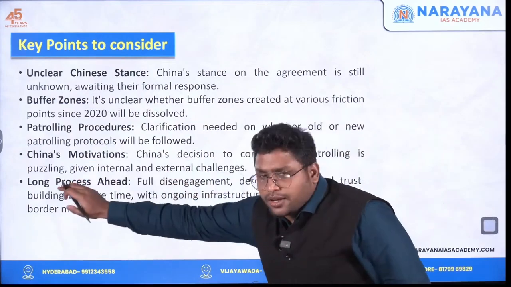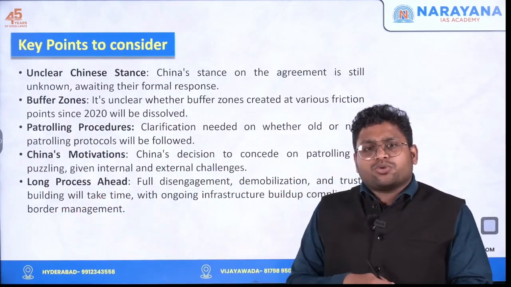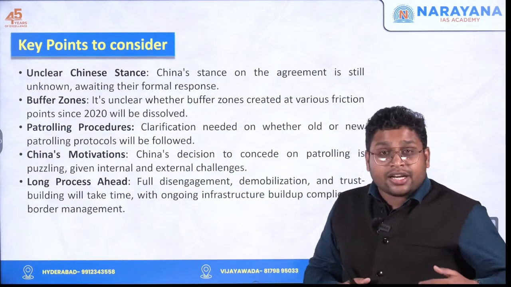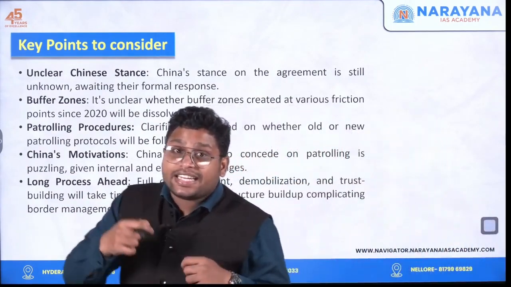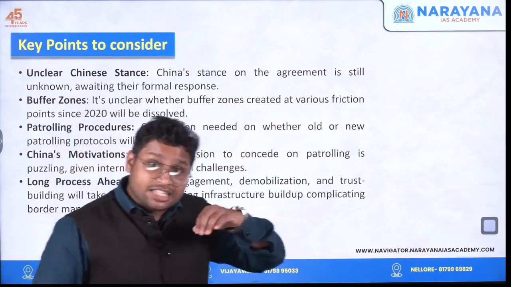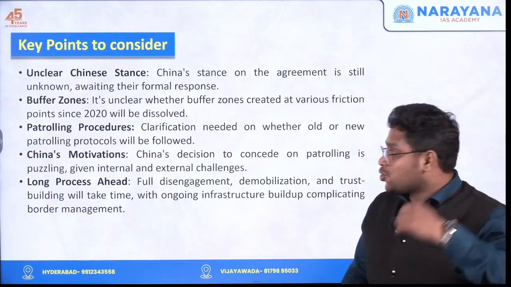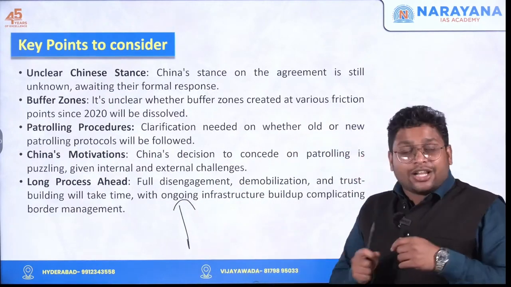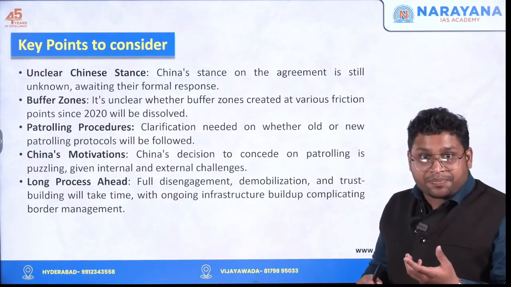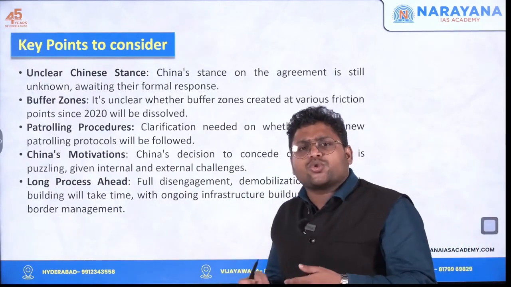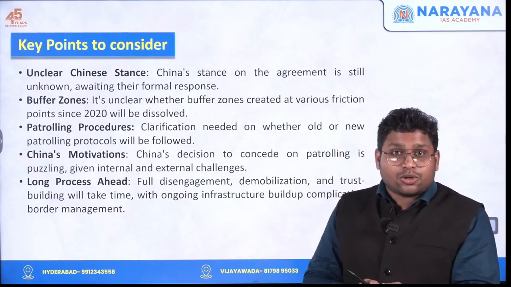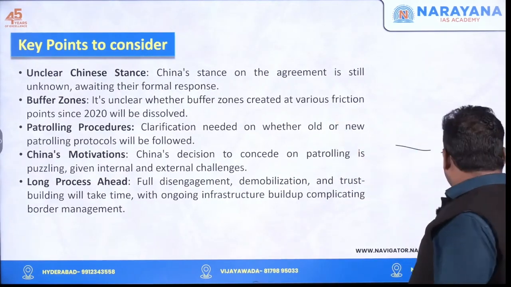And at last, if you want to resolve this boundary dispute, it is not going to be solved by just one agreement, because right now there is a trust deficit between India and China. The Indian government doesn't trust China at all. Even if they sign an agreement, it is very difficult to trust China. So the way is very long, and we have to wait for things to become better. So even, there is a BRICS summit which is going to take place. We'll see if there will be any talks related to the India-China border in that summit also. So all these things are taking place.